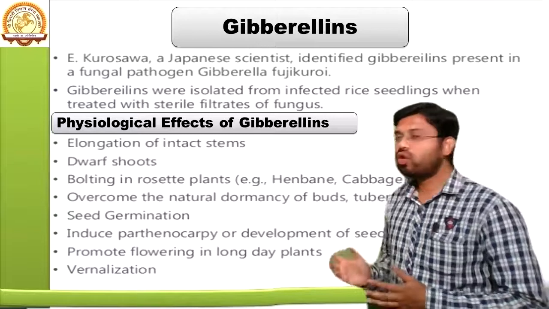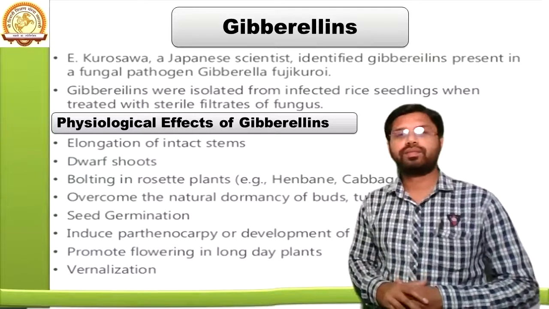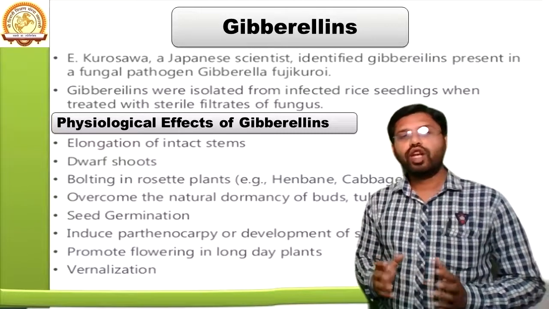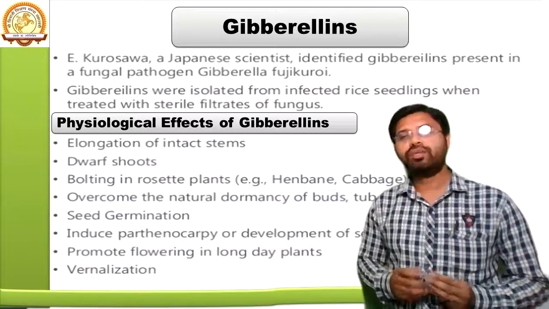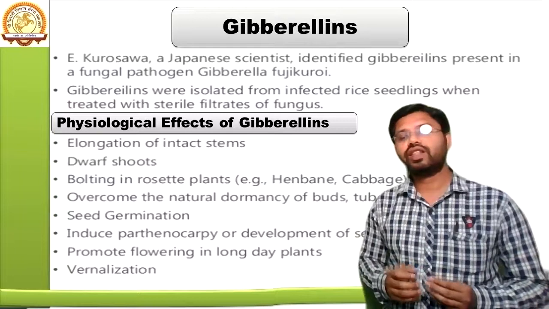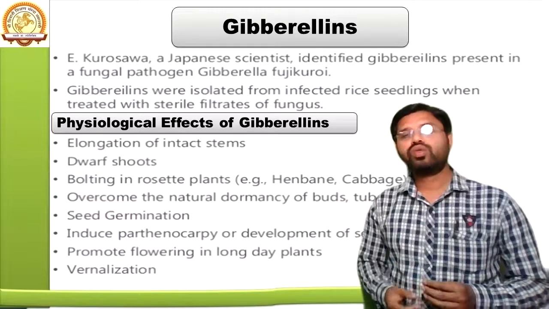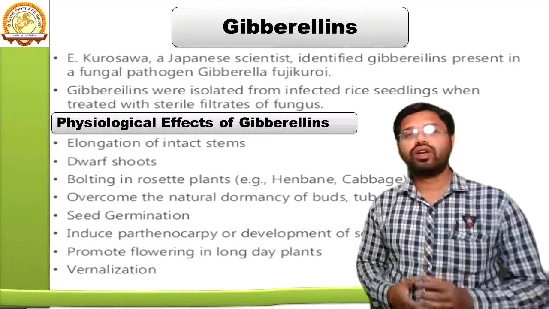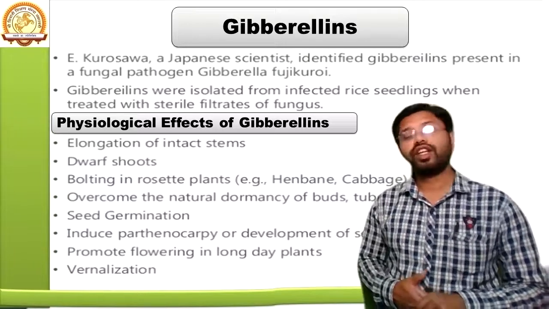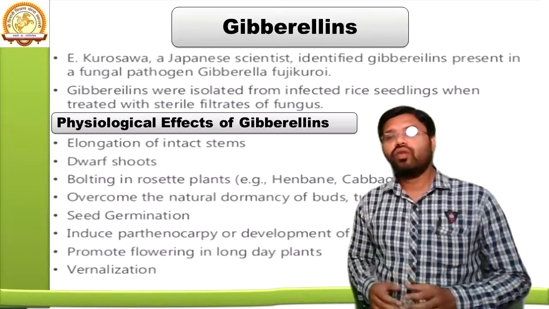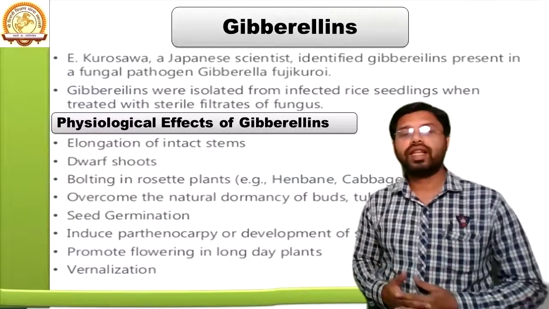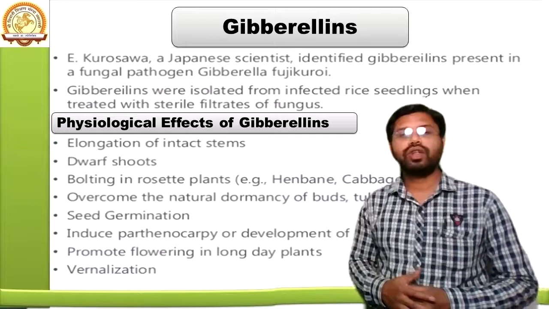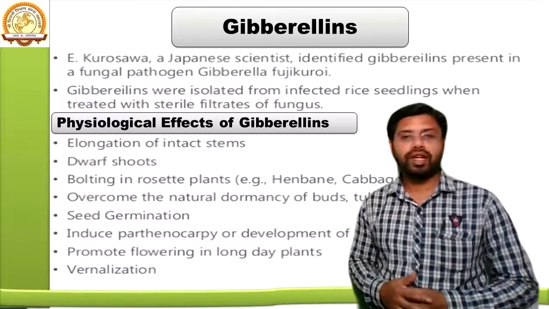Now, what are the physiological effects of gibberellin? The elongation of the intact stem was the main role of gibberellin. If we take an example of sugarcane, the main food product of sugarcane is the stem. So for elongation of that particular stem, so that more product will form, gibberellins are provided to the sugarcane plant.